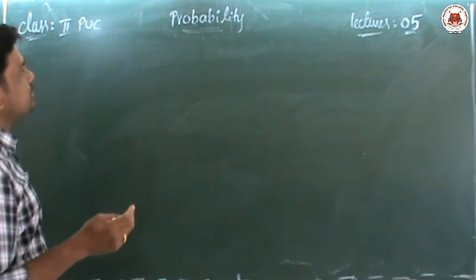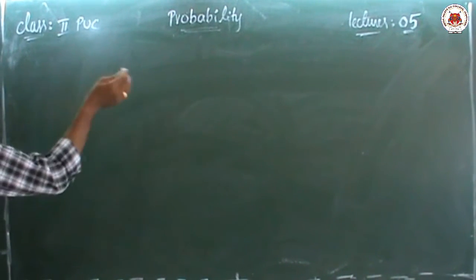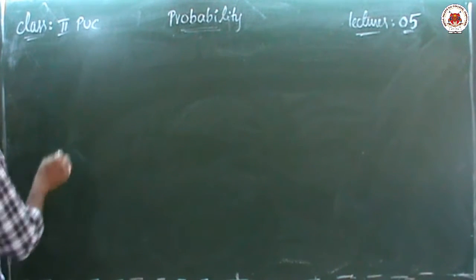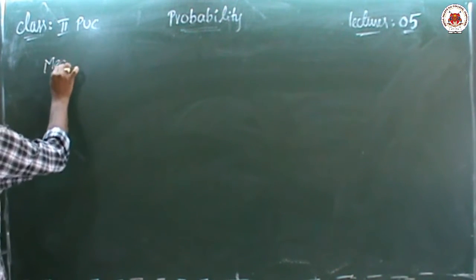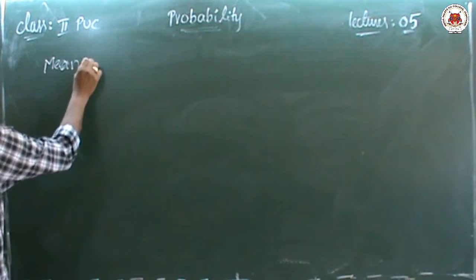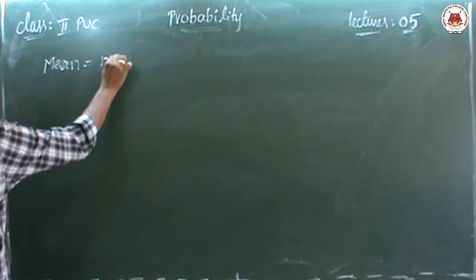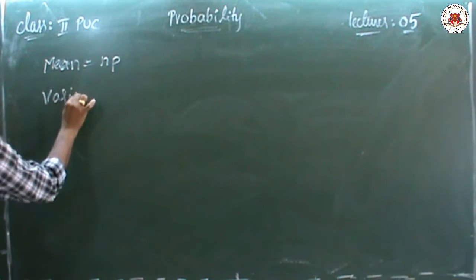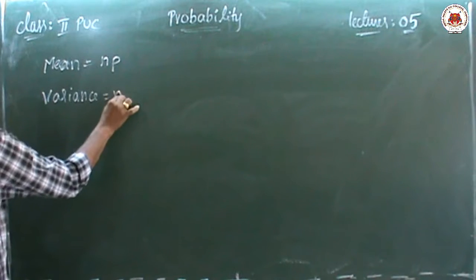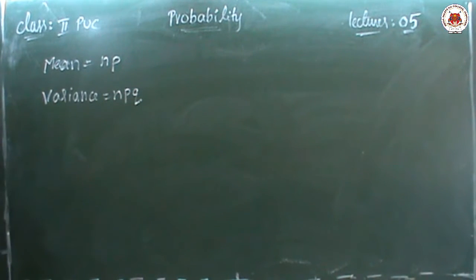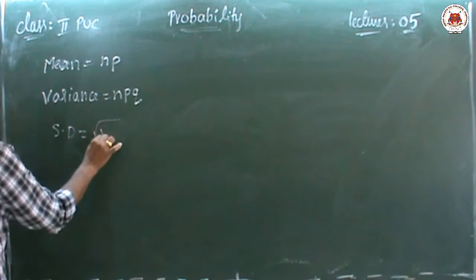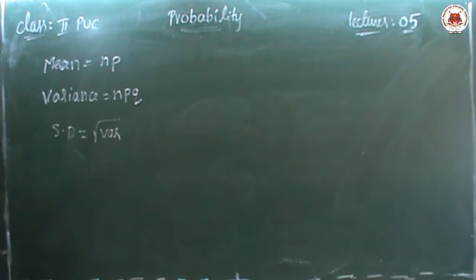In the previous class we discussed the formulas, and on the basis of those formulas we will continue today. The mean formula is NP. Next is the variance. The variance formula is NPQ. And the standard deviation formula is the square root of variance.